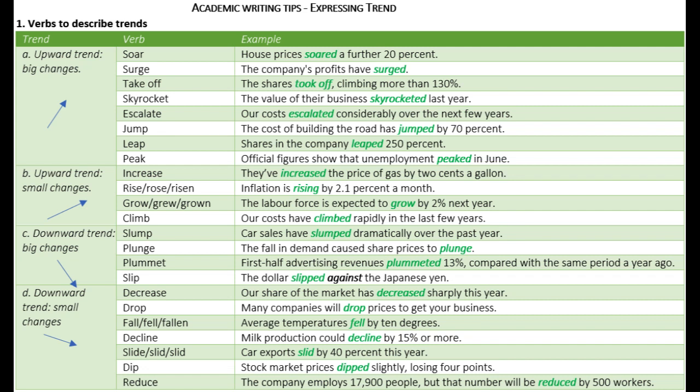Academic writing tips, expressing trend. 1. Verbs to describe trends. A. Upward trend, big changes. Soar. Example, house prices soared a further 20%.